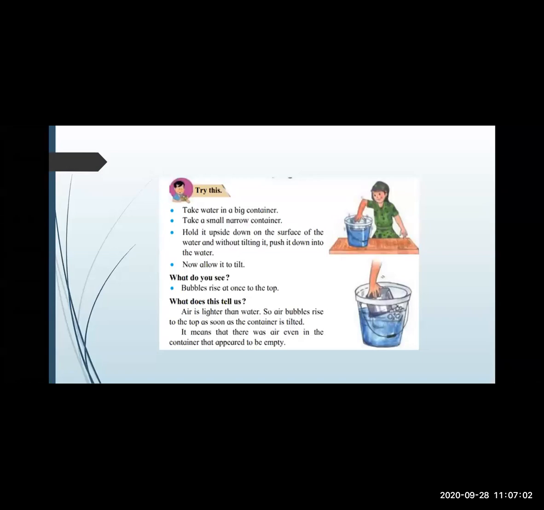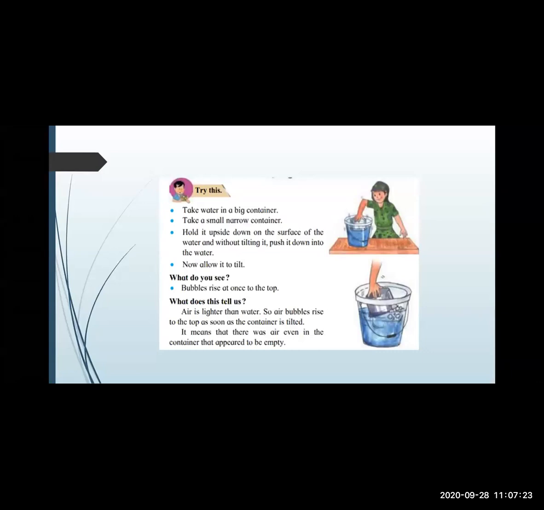Okay, hold it upside down. उल्टा पकड़ो उसको. On the surface of the water and without tilting it, put it down. Ulta, ulta. What are you going to see? Push it down into the water. उसको कहाँ डालना है? पानी के अंदर डालो. Each and every empty vessel has air.